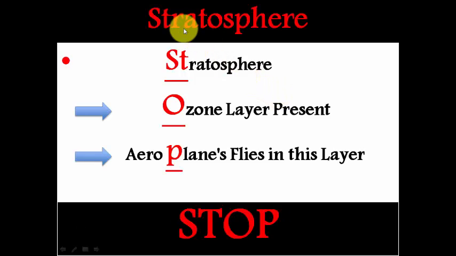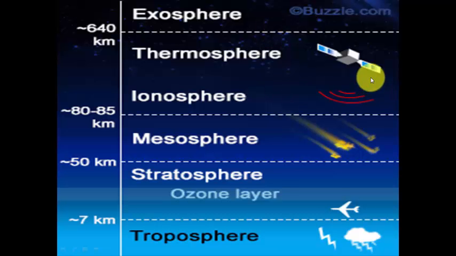First, let us consider stratosphere. See friends, ozone layer is present in the stratosphere layer. And coming to aeroplanes, aeroplanes fly in the stratosphere layer. Here you can see the image. Aeroplanes fly in the stratosphere layer and the ozone layer is present in the stratosphere layer. But how to remember these two important characteristics?